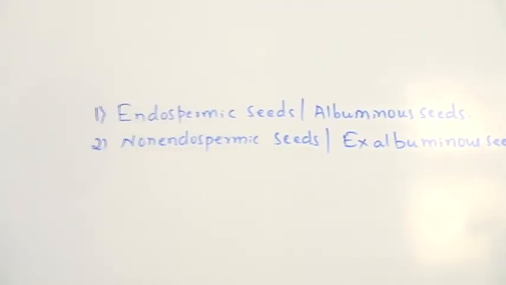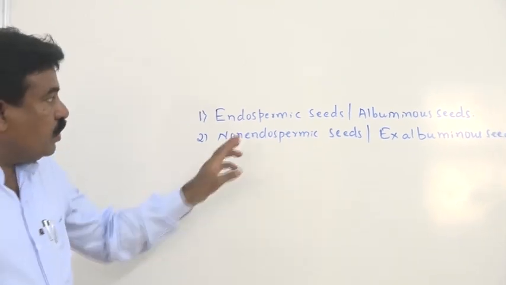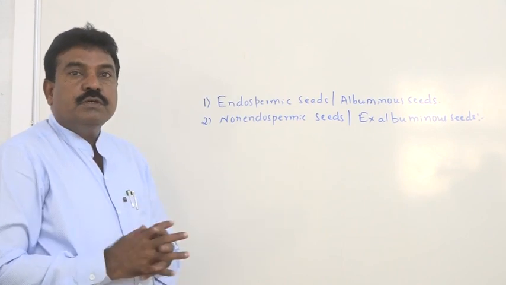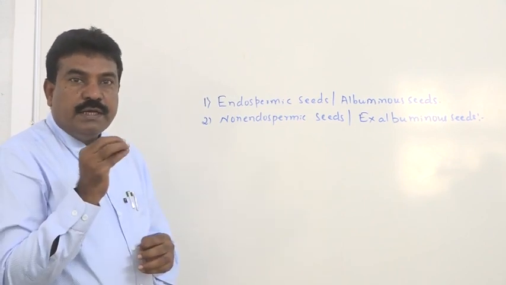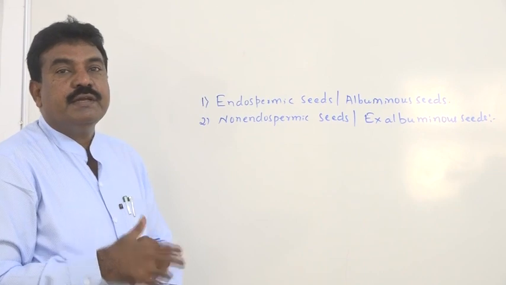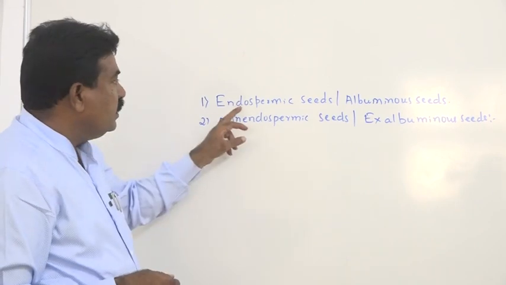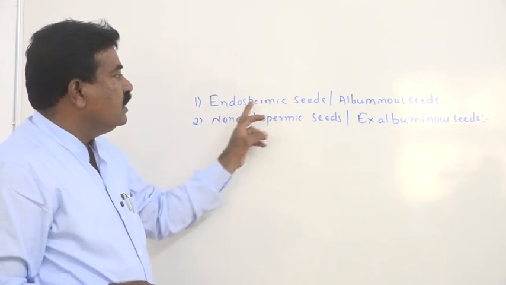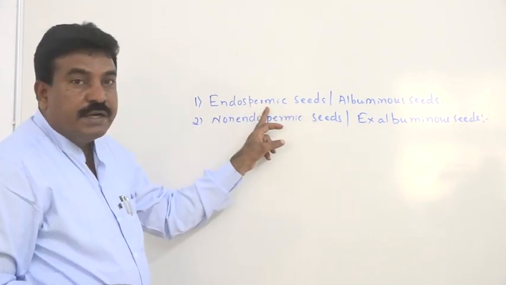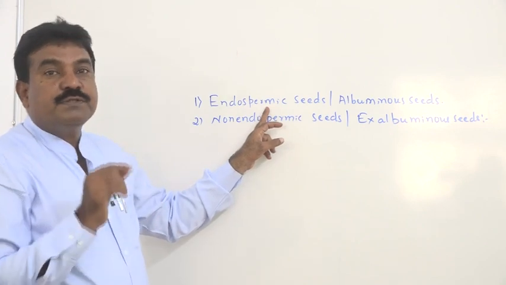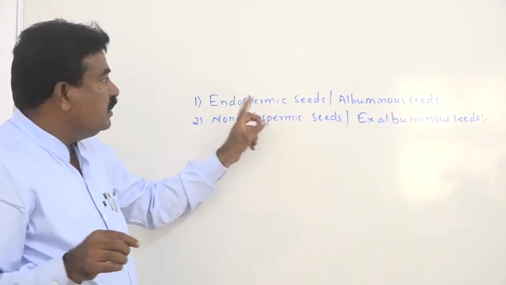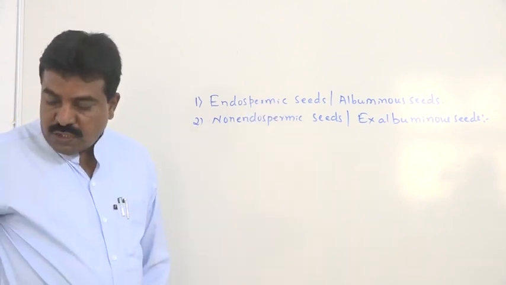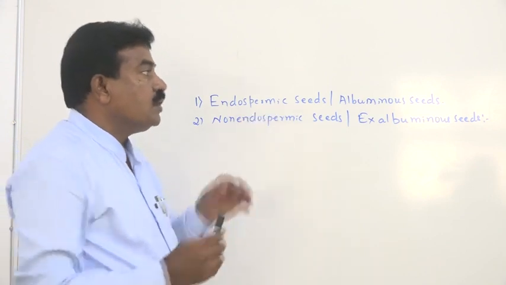In endospermic seeds, along with embryonic development, the endosperm is responsible for preservation of food in the body. Therefore, in endospermic seeds, generally we have reserve food material in the endosperm. Hence, the role of endosperm here is twofold: it helps embryonic development, and it also helps to store the food material.